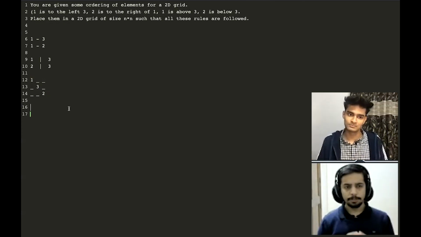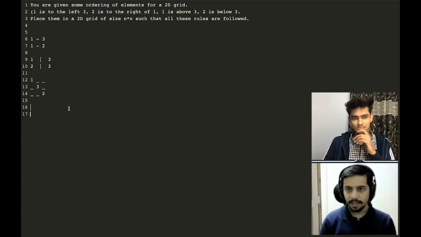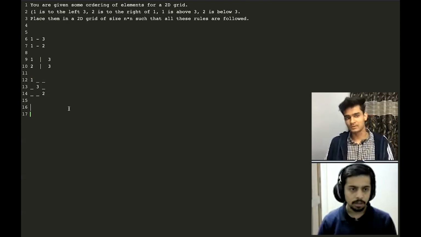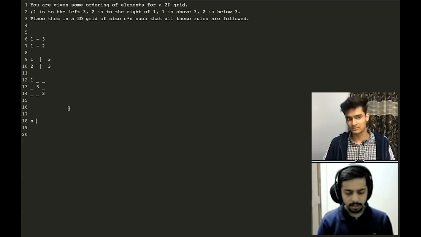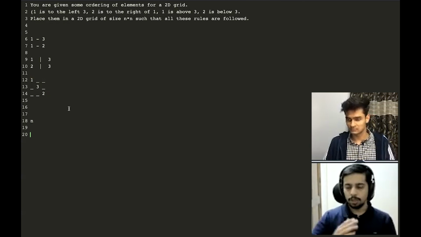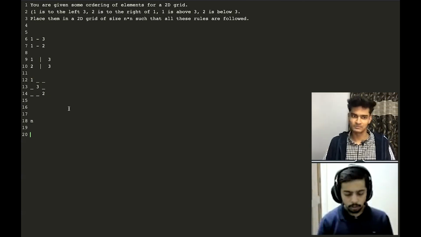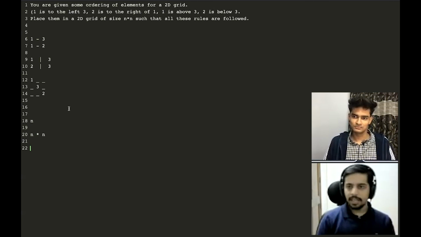Let me just paraphrase the question once so that I actually understand the problem properly. I'm going to have as input an integer n, and then I have numbers from 1 to n, 1, 2, 3, 4, until n. Also, I have a grid of size n cross n. So apart from that, I'll be given some number of orderings.